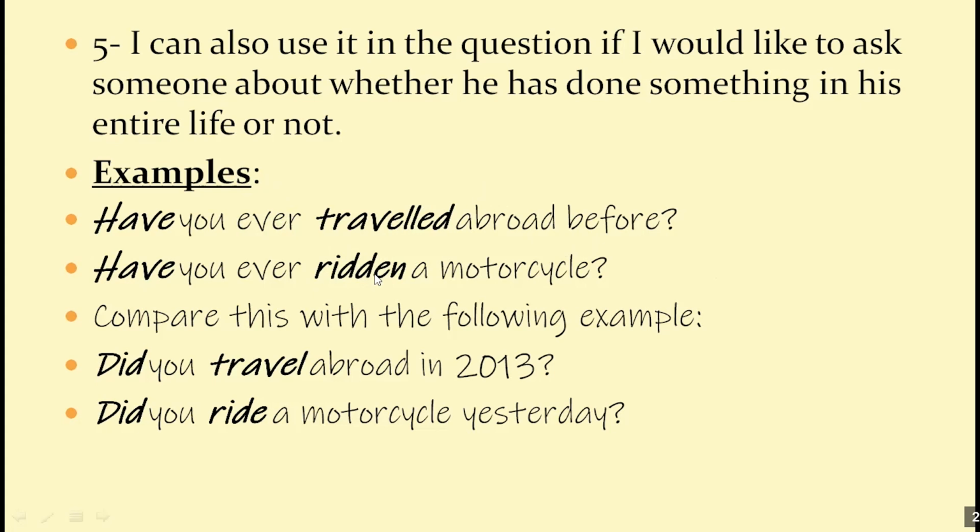Use the present perfect. Compare this with the following example. Did you travel abroad in 2013? I'm asking about 2013 only. Did you ride a motorcycle yesterday? I'm asking about yesterday only. So if you're asking about a specific time in the past, use the past simple. If you're asking about someone's whole life, use the present perfect.